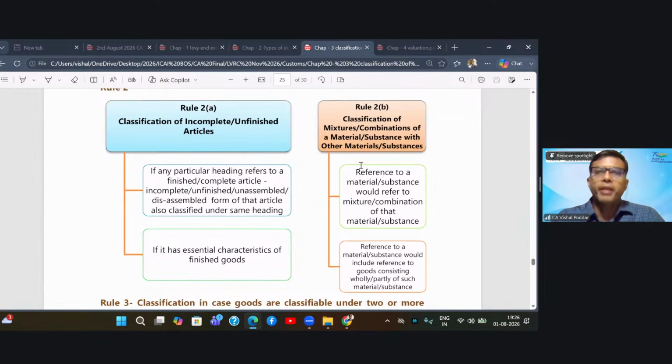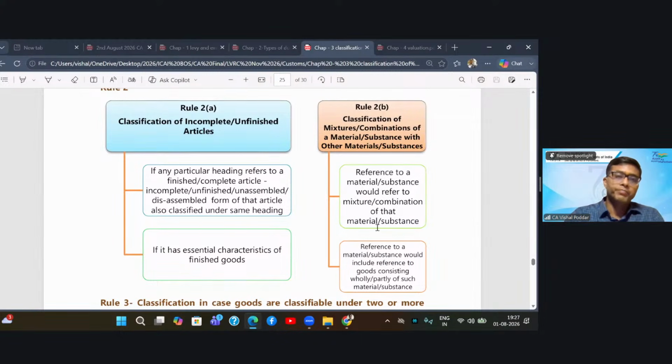Now, in such cases, many times the headings make reference to the material or substance, like food product, milk products, or products made of mango. In such cases where the name of the actual final product is not given, but the name of the materials or substances is given, how do you classify your final product? The answer given is that reference to a material or substance would also include reference to mixtures and combinations made out of that material. So what does rule 2B part 1 say?